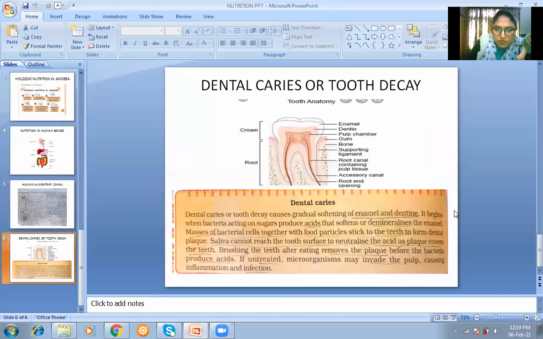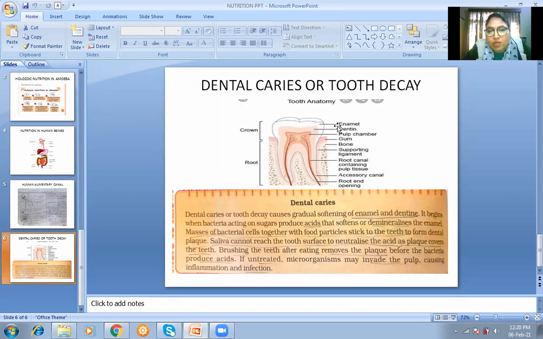Now see, the last one small topic is dental caries. So what is dental caries? Dental caries means tooth decay. So tooth decay means what? When you eat food and you do not brush your teeth, what happens? रात में अगर जो खाना चिपक जाता है with the teeth, that leads to gradual softening of the enamel and dentine.